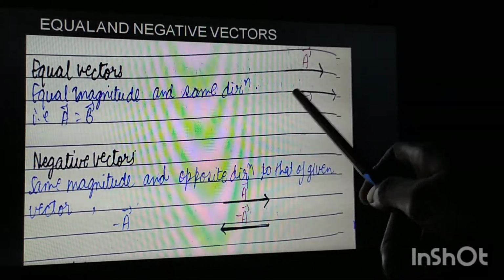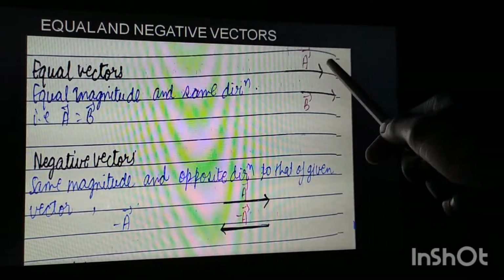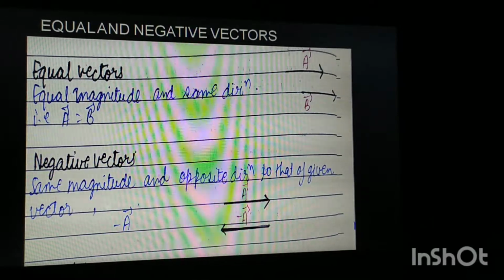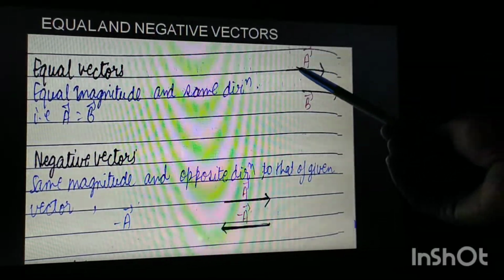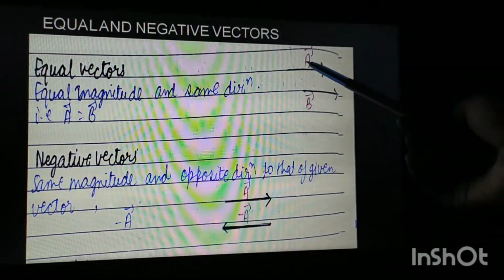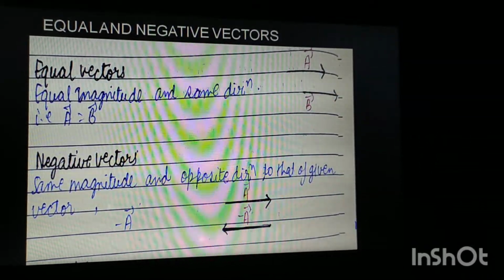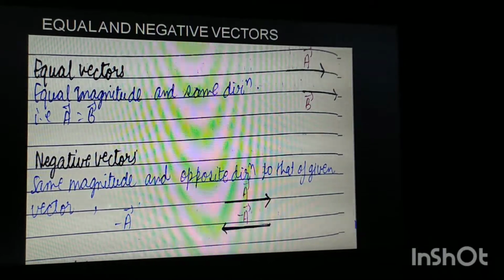How can we find which part of this vector represents the magnitude? The magnitude is represented by this tail part. So this will be the same, because the magnitude of both the vectors is equal. So we can represent two equal vectors like this.